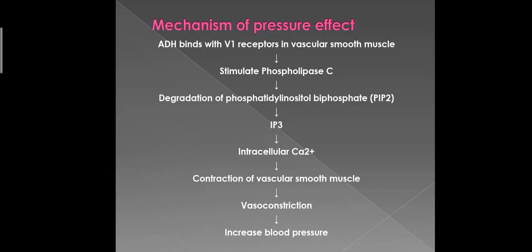Now the mechanism of the pressor effect. ADH binds with V1 receptors in the vascular smooth muscle. This leads to the stimulation of the phospholipase C second messenger system, which leads to the degradation of phosphatidylinositol bisphosphate, PIP2. This leads to the formation of IP3, and IP3 increases the intracellular calcium ion concentration. This leads to the contraction of vascular smooth muscles and vasoconstriction, ultimately increasing the blood pressure.